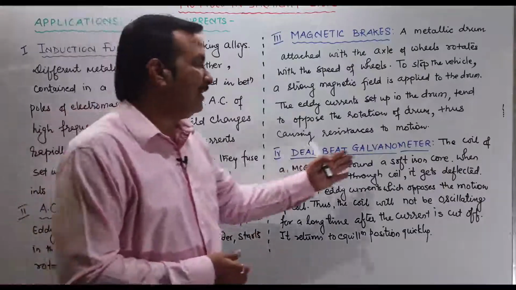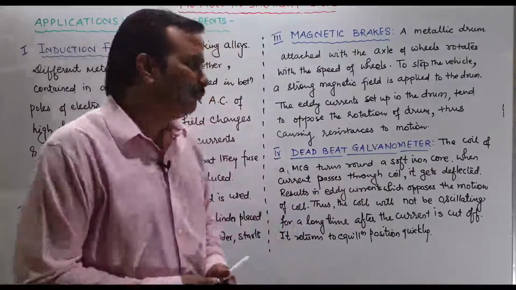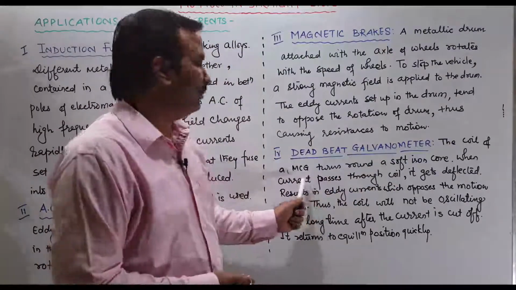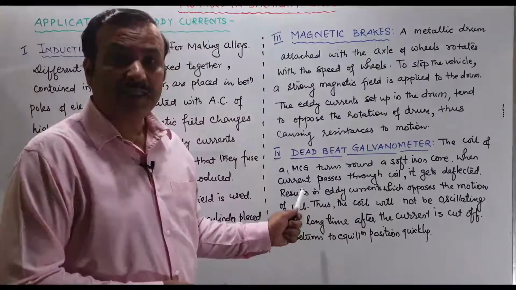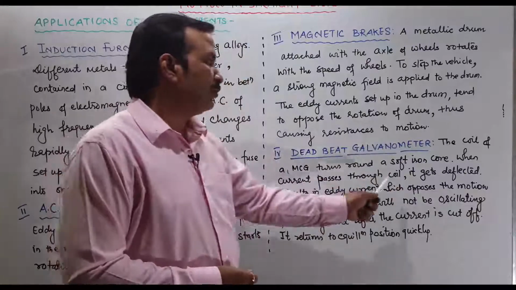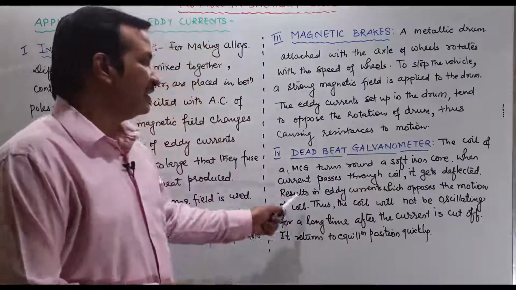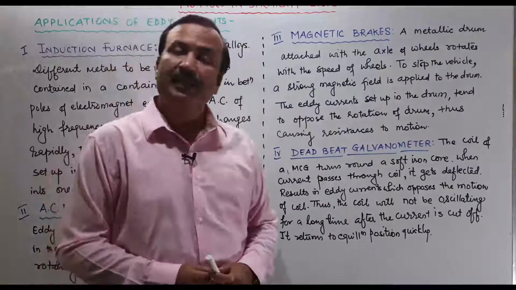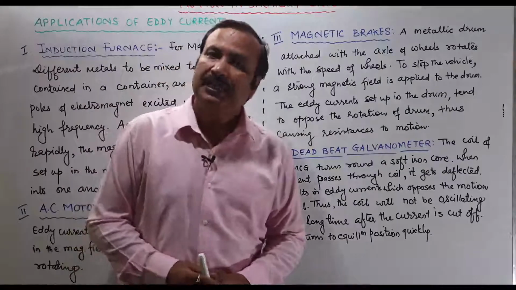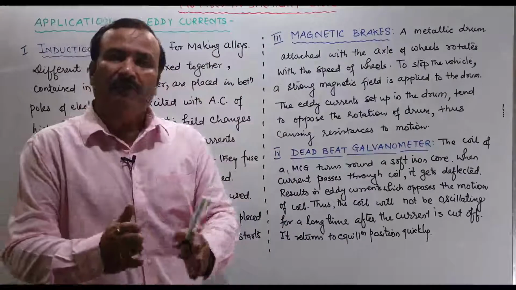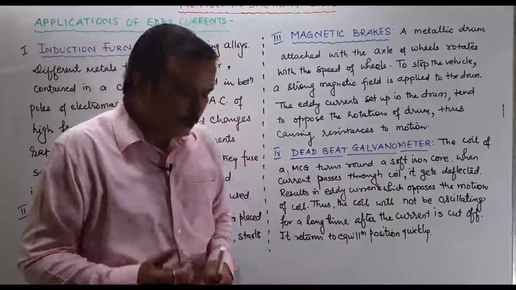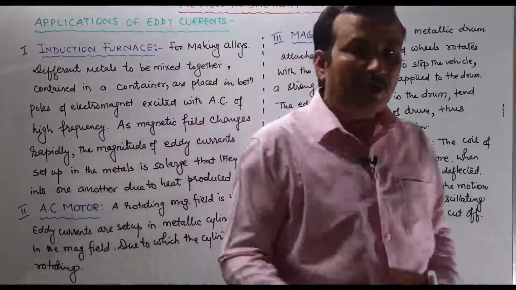And the next one is the deadbeat galvanometer. That is nothing but the moving coil galvanometer. में आपको मालूम है कि the coil of the MCG I have written, that is moving coil galvanometer, we have studied, right, in magnetic effect of current. Turns around the soft iron core. When the current is passed through the coil, it gets deflected and results in eddy currents, which oppose the motion of the coil, and thus the coil will not oscillate for a long time after the current is put off, and you will find it will come immediately to the mean or equilibrium position. These are a few applications of the eddy currents.